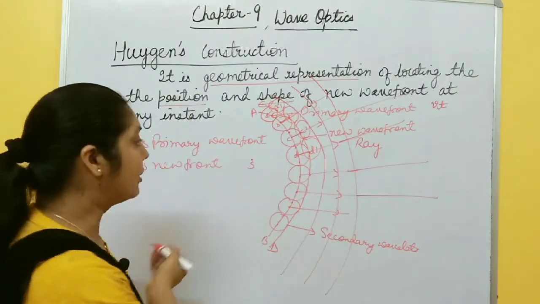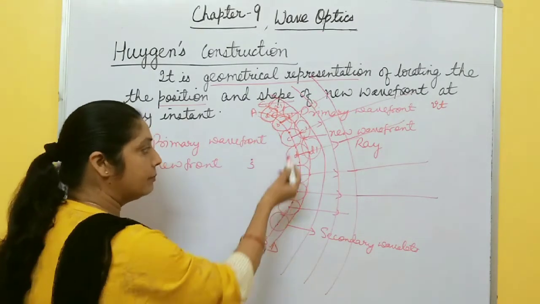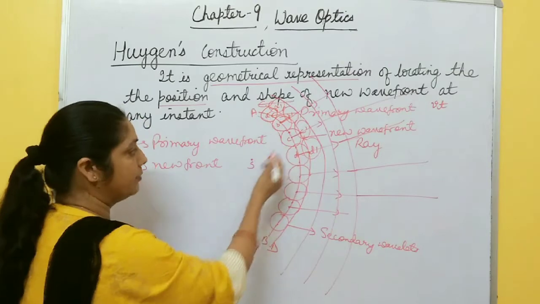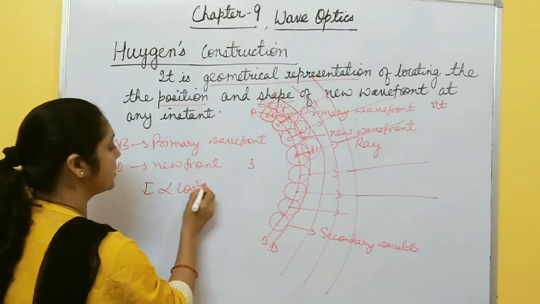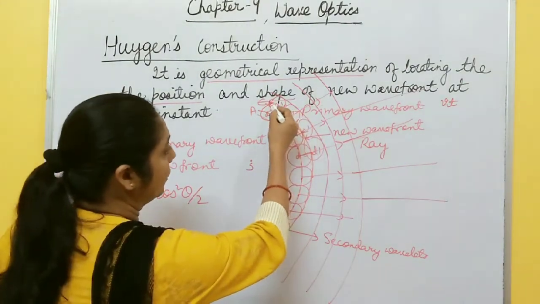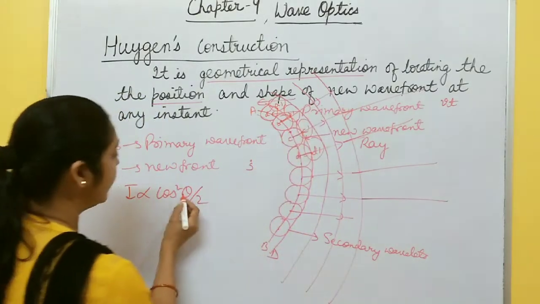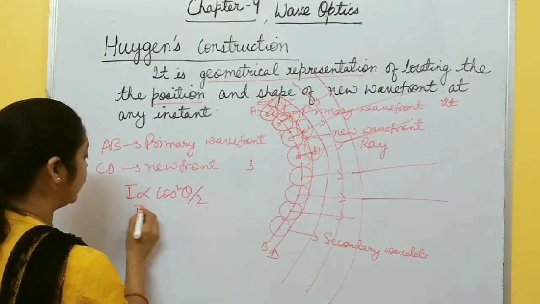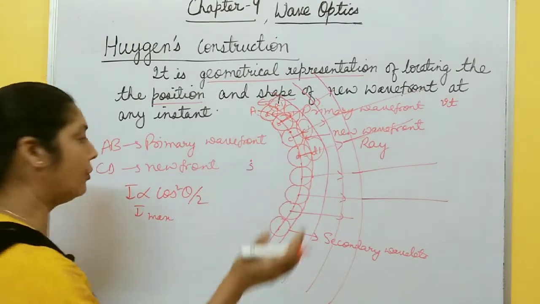Why not in the backward direction? Actually there is an expression: intensity is proportional to cos square theta by 2, and you know that all these wavefronts are parallel to each other. So in the forward direction, this theta is 0. So intensity, cos 0 is 1. Intensity is maximum in the forward direction.